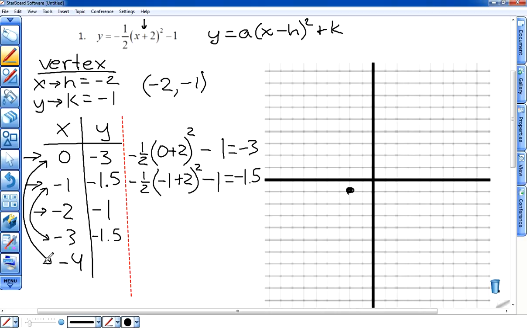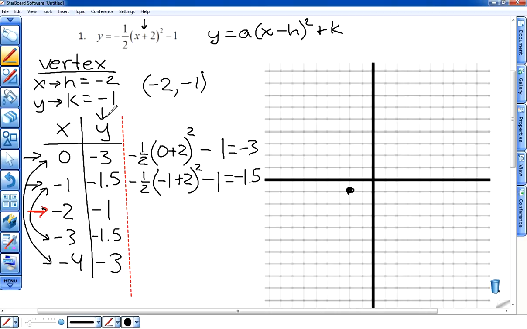The same argument can be made with the 0 and the -4. Each of these values are 2 units away from your vertex of -2, the x-coordinate of your vertex. Therefore, their y values should also be the same. So because we got -3 when we plug 0 in, when we plug -4 in, we're also going to get -3. So you can even see the symmetry in our y column right here, because parabolas exhibit symmetry around the vertex.